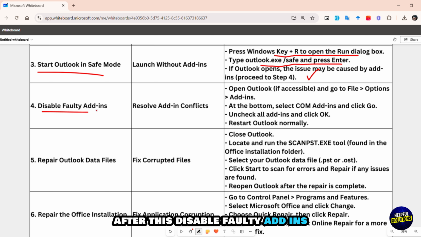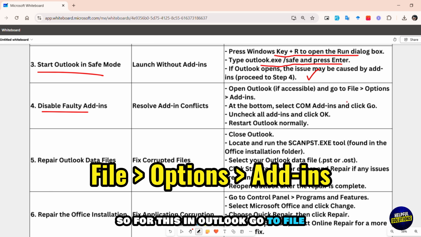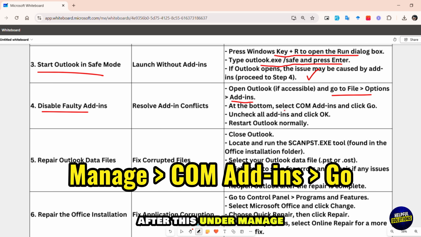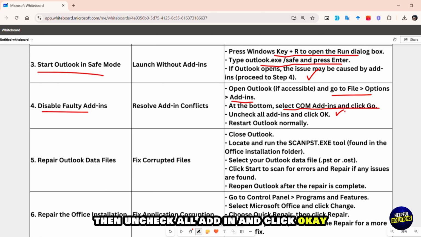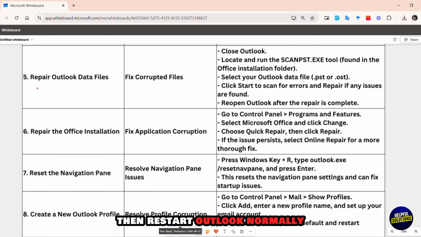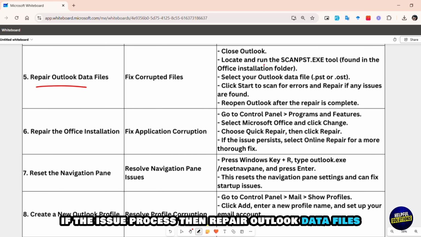After this, disable faulty add-ins. So for this, in Outlook, go to File, then select Options and select Add-ins. After this, under Manage, select COM Add-ins and click Go. Then uncheck all add-ins and click OK. Then restart Outlook normally.